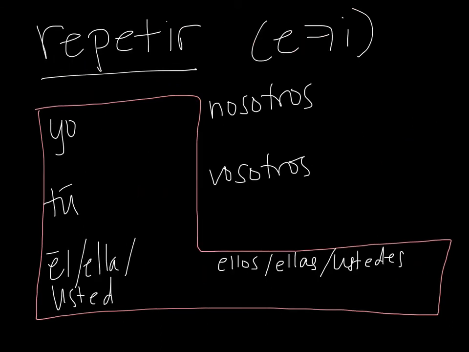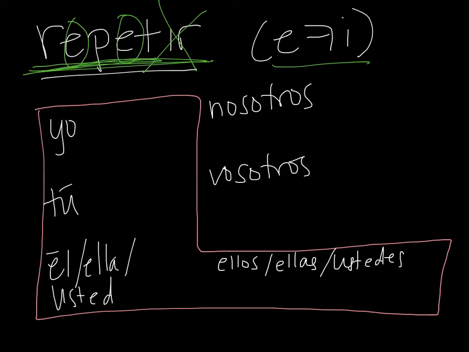Muy bien. Ok, finalmente vamos a mirar a este verbo que es repetir. We're going to look at this verb. Okay, this is an E to I stem changing verb, and some people might say, well, how do I know exactly where it changes in repetir, since if I cross off my ending and I have my stem, there are two E's? Well, what I like to tell students is just that the verbs still need to sound like the verb. So it's still the word. It has to be able to sound like the verb repetir.